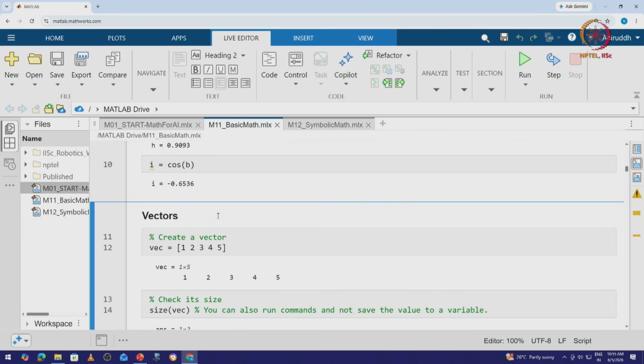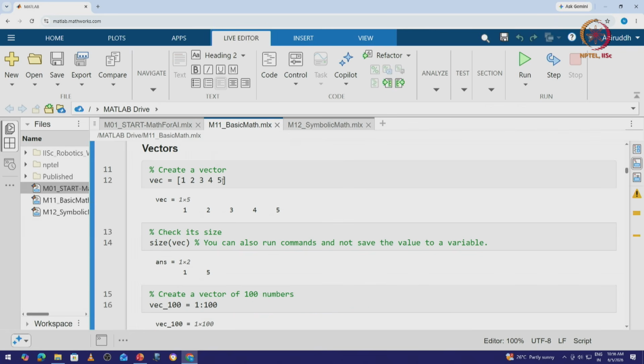Okay, now let's look at vectors. Vectors are very important for us. In the single layer perceptron, you would essentially start using vectors, and then as we go on to deeper models, you will see the importance of vectors and matrices. So if I want to create a vector, vec, vec is given as the vector 1, 2, 3, 4, 5.